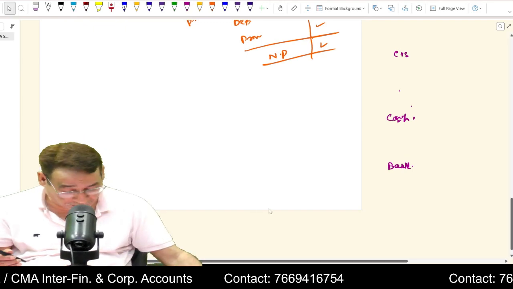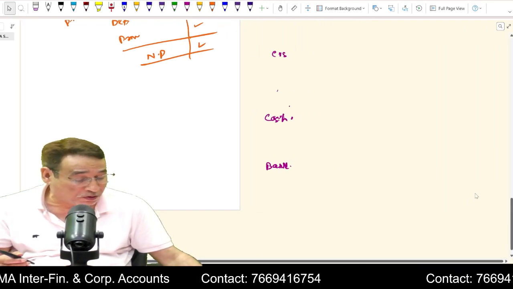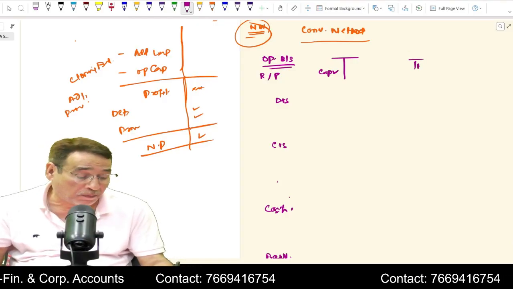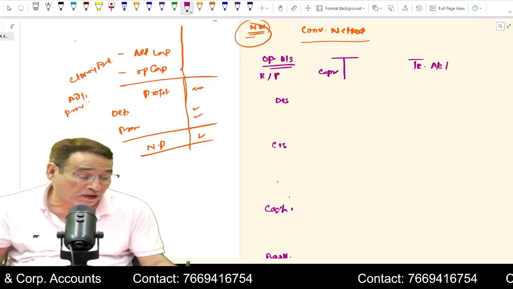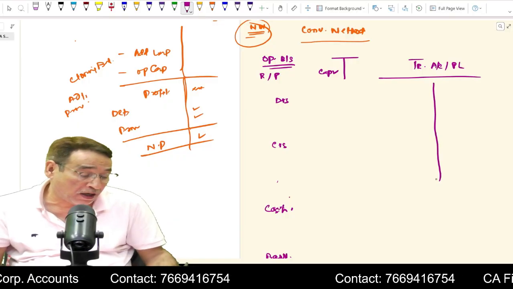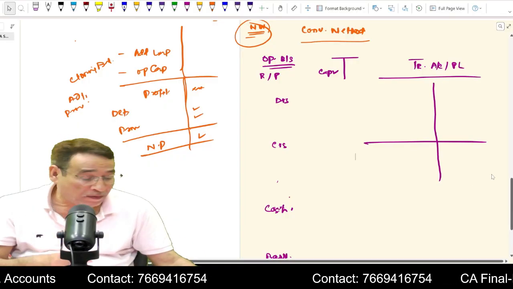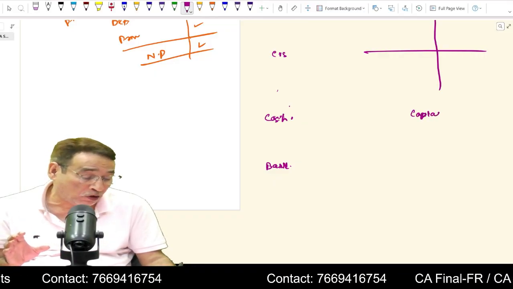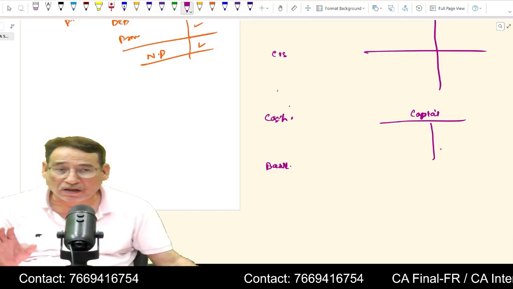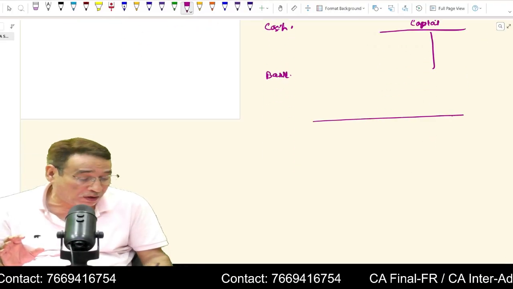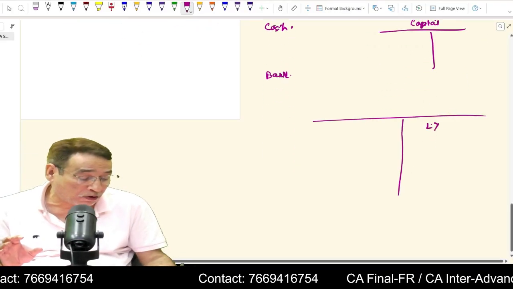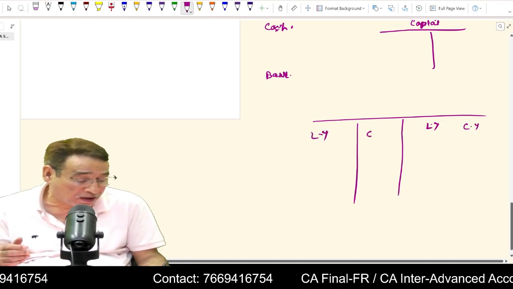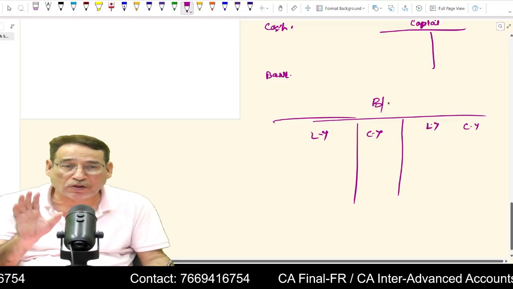Once you have prepared all these accounts, this is your main part. You prepare a trading account and a profit and loss account. This is your trading account and this is your profit and loss account. But at the same time, all these accounts must be opened simultaneously. You open a capital account also, and then you prepare the balance sheet also. I told you in the class last year that you need to prepare the opening balance sheet and the current year balance sheet. That is the thing which you need to take care of.